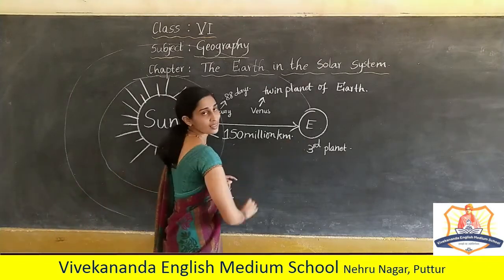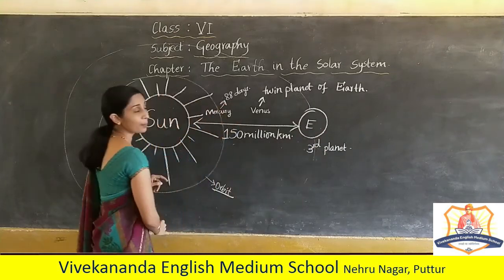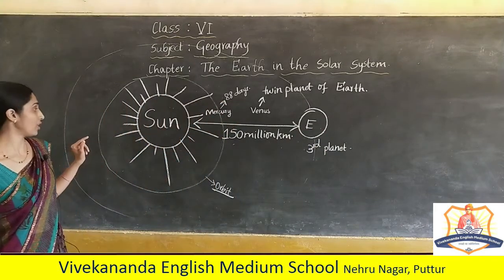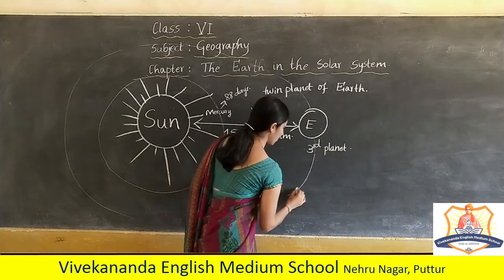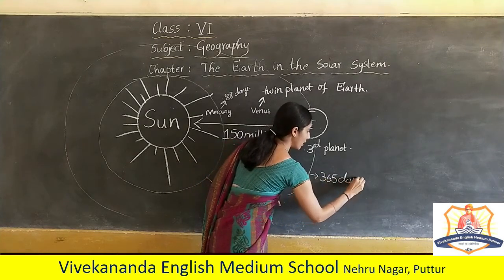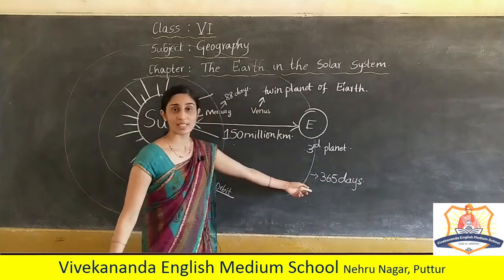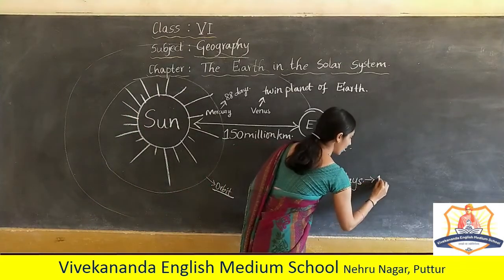What about Earth then? Our planet. What about Earth? In order to complete one revolution, it takes 365 days. 365 days. That we call 1 year. Right?